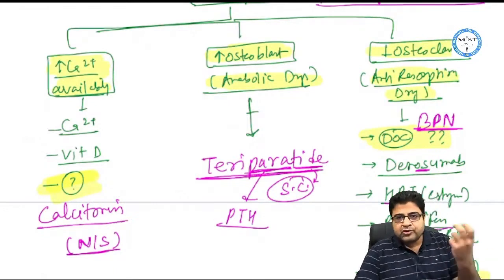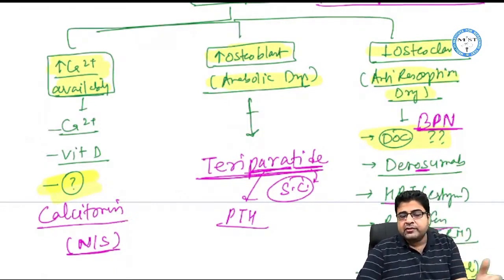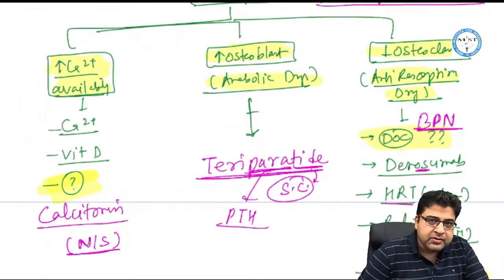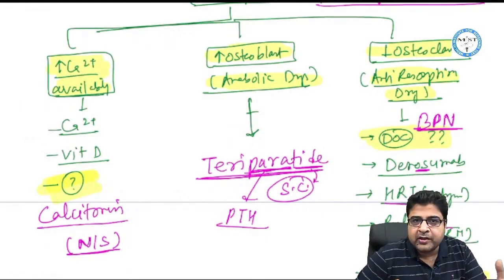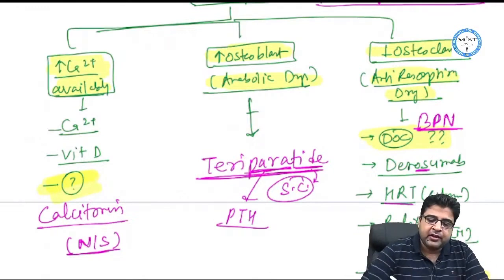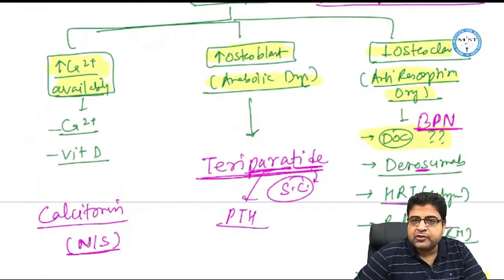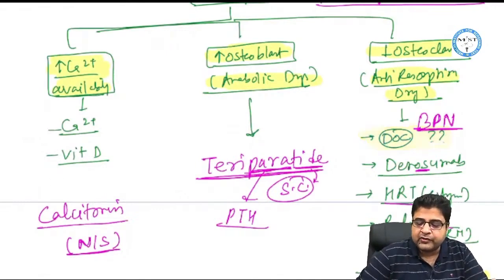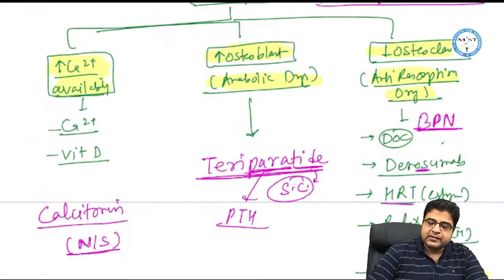So how do we treat osteoporosis? There are 3 approaches. One is to provide calcium to the bones. The second approach is to increase the osteoblast activity, and the third approach is to inhibit the osteoclast activity. Right? So let's start with the first, the medicines which will provide calcium to the bones.